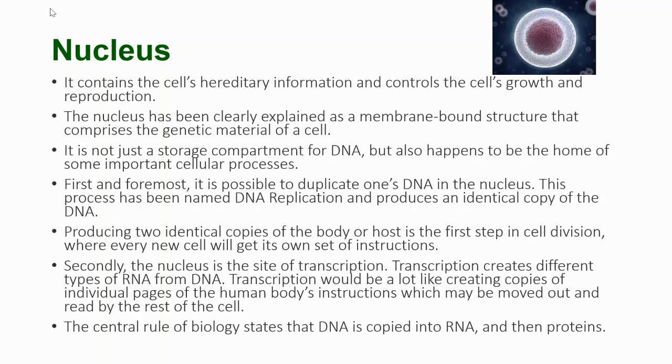Producing two identical copies of the genetic material is the first step in cell division, where every new cell will get its own instructions. Secondly, the nucleus is the site of transcription. Transcription creates different types of RNA from DNA. Transcription is a lot like creating copies of individual pages of the body's instruction manual, which may be moved out and read by the rest of the cell. The central dogma of biology states that DNA is copied into RNA and then into proteins.